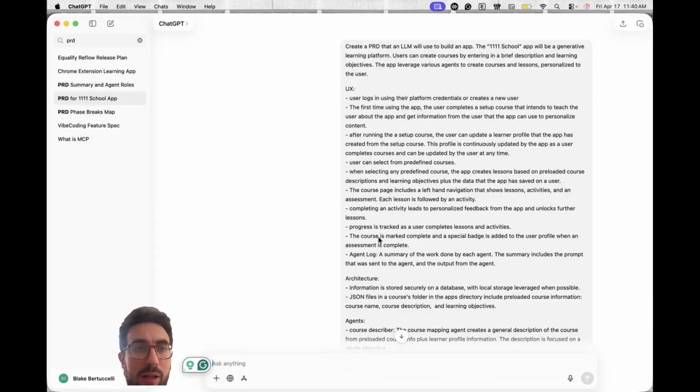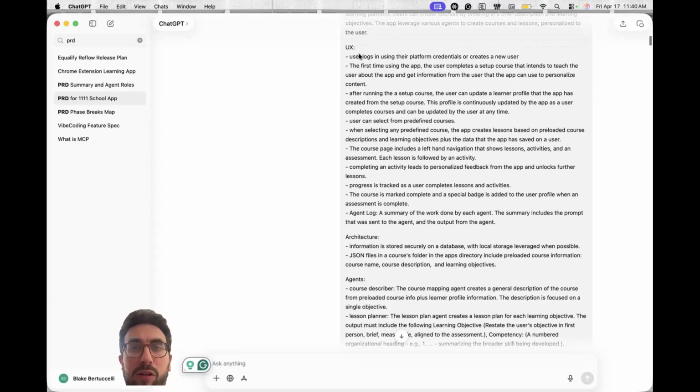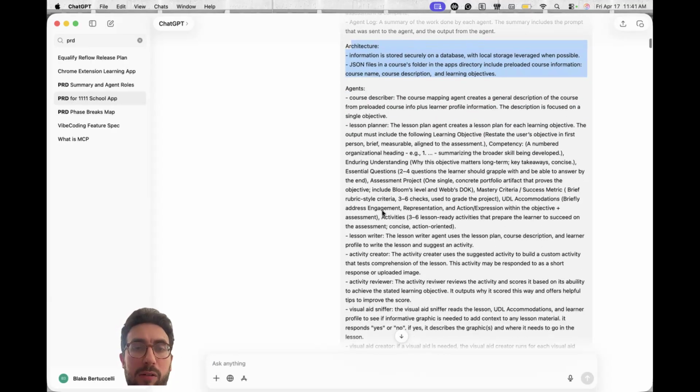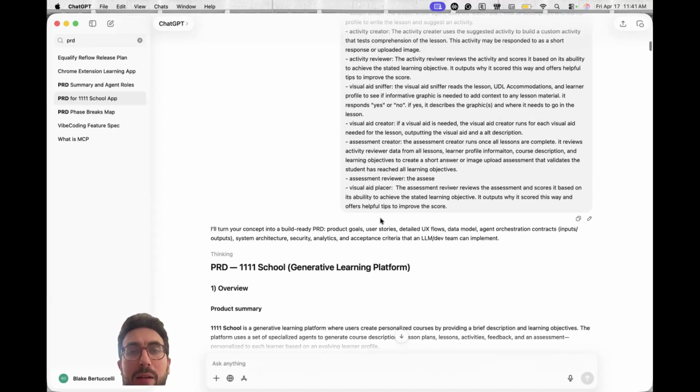Here is the conversation that we talked about. And I basically said, ChatGPT, create this PRD. Here's some of the user experience pieces I want. Here's some of the architecture I want. Here's some of the agents we want. And we did this with a big team of people contributing their knowledge. So next one will show more.